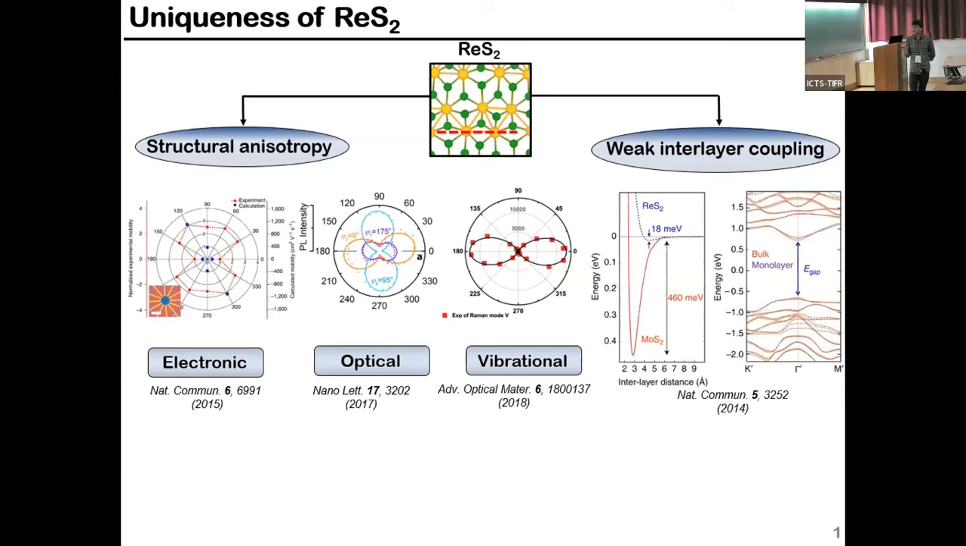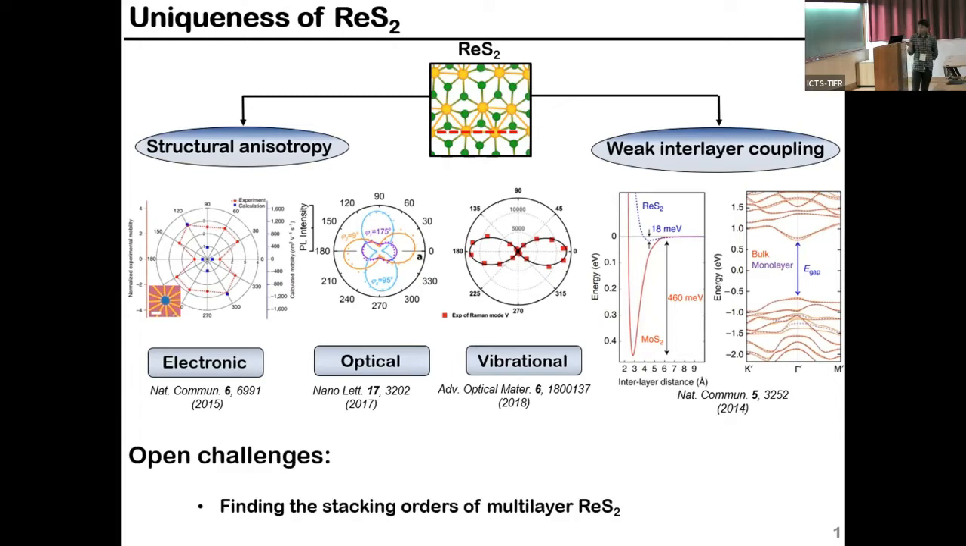Apart from the traditional TMDs, there is another uniqueness: the weak interlayer coupling strength in these materials. If you compare the interlayer coupling strength between MoS2 and ReS2, the value is very, very low for ReS2. Due to that, in the band structure of ReS2, the band gap from monolayer to bilayer is almost unchanged. Not only that, you can see the direct band gap from monolayer to bulk.